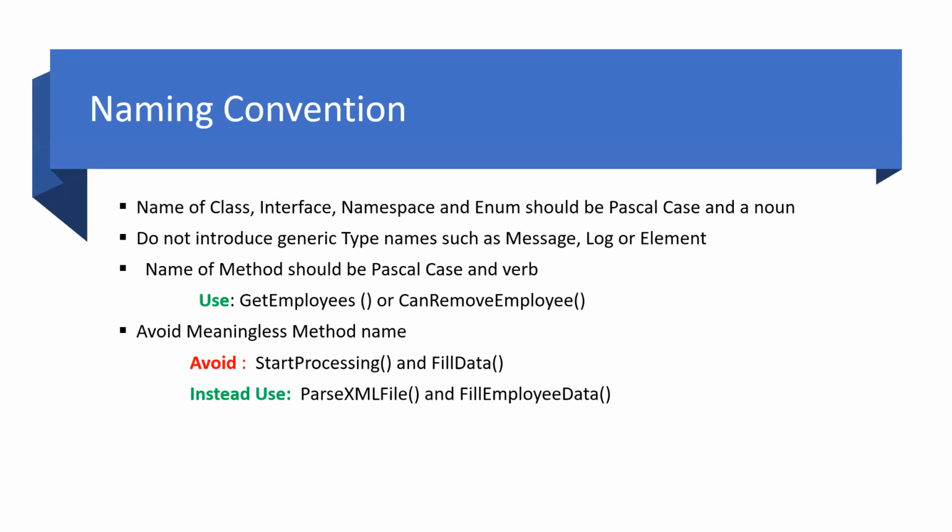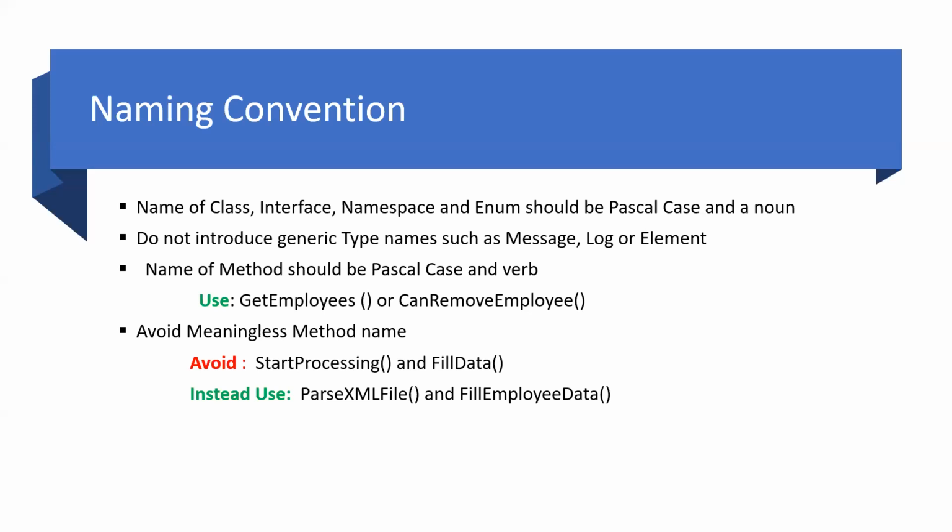Okay. So the second thing, which is most important, is naming convention. Why should we follow the naming convention first? It makes the program understandable and easier to read. The logical flow can be understood if a naming convention is followed.